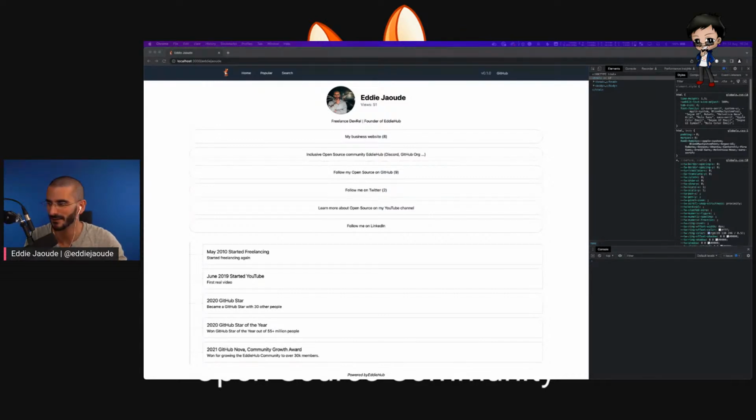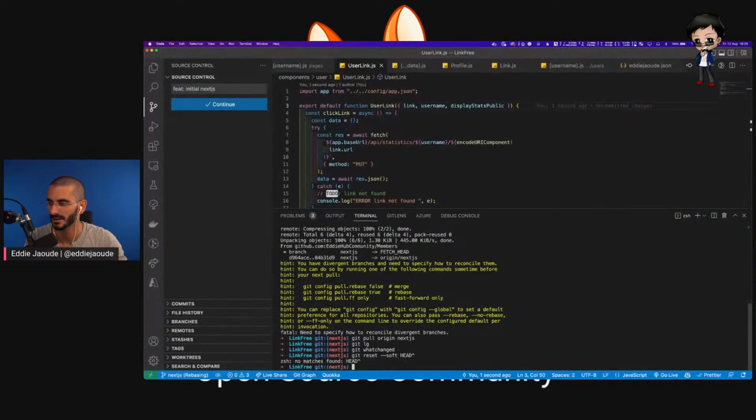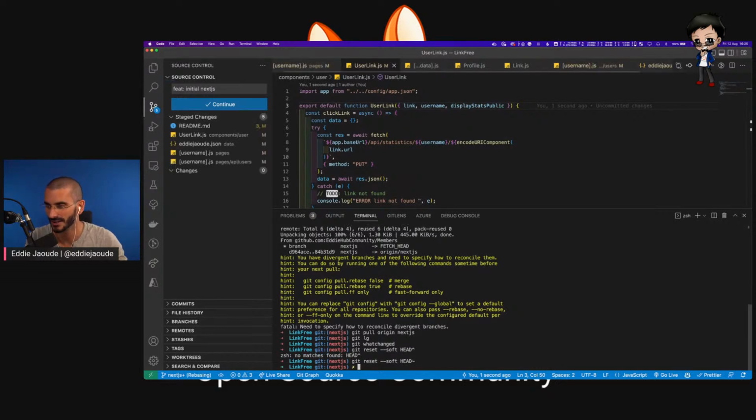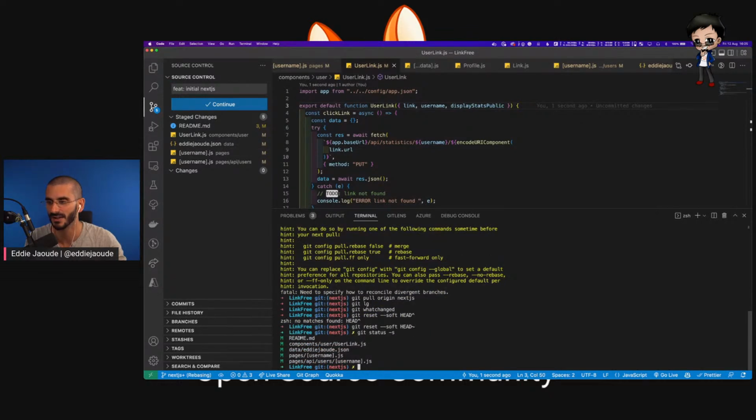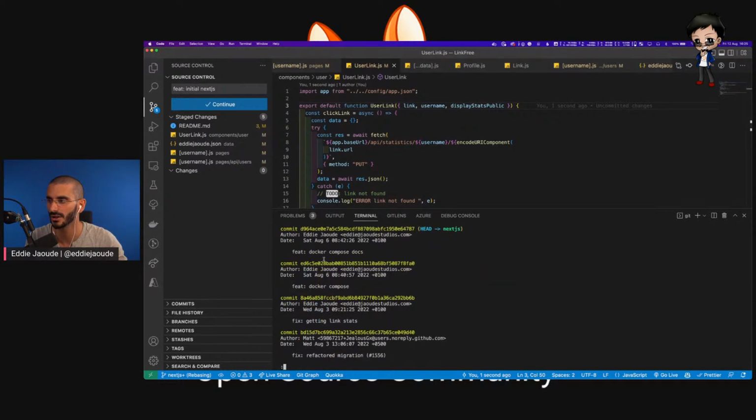So let me give this a try. That's strange. Okay, so it seems to have worked. As you can see, the files that I committed have come back. If I do a git status -s, these are the files that are committed. They are staged. And if I do a log, the last commit should be, why mine?